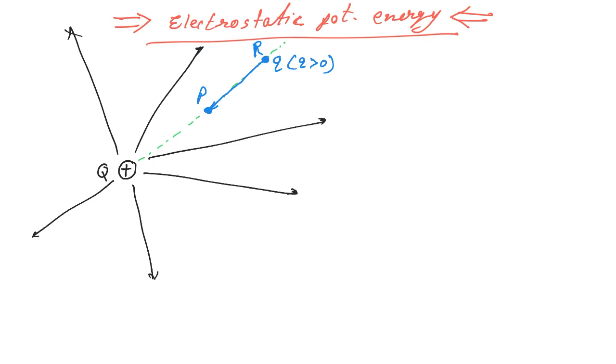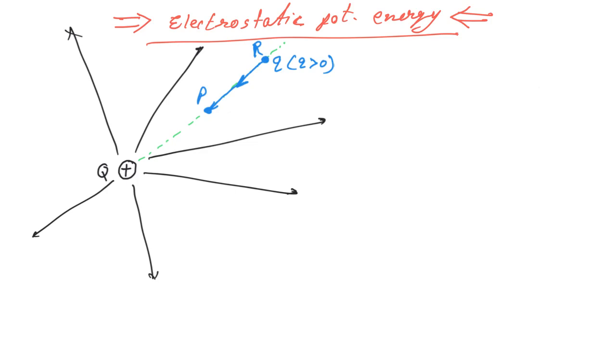So obviously we will have to do some work on this, because the reason is simple. This is positive charge and this is also positive charge. So due to this electric field, they both will be repelling each other, and in that repulsion force we are bringing this charge against that force, and so we have to do some work on it, and that work will be stored in form of potential energy.